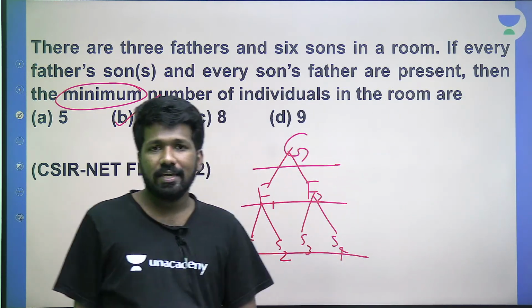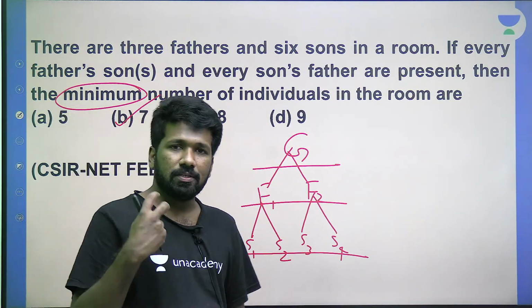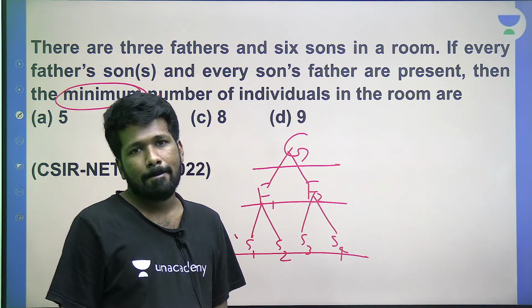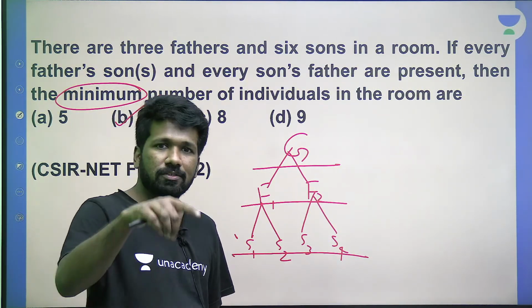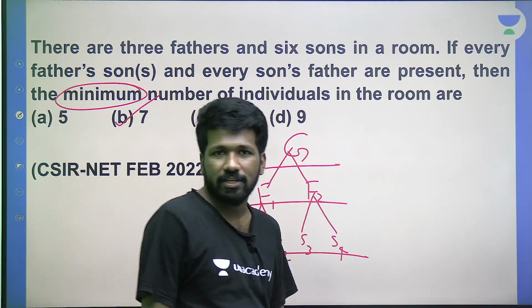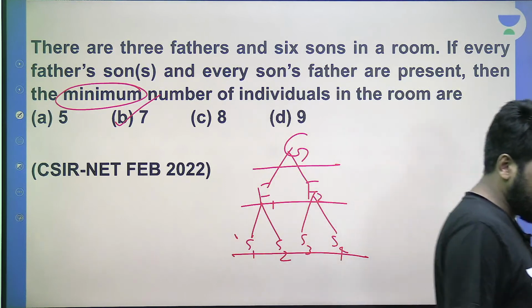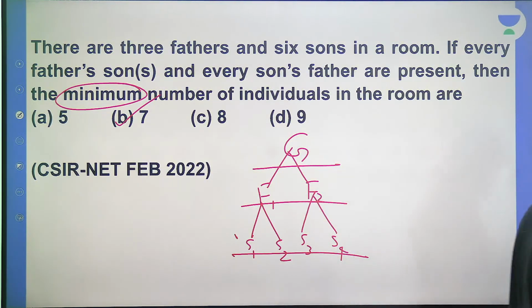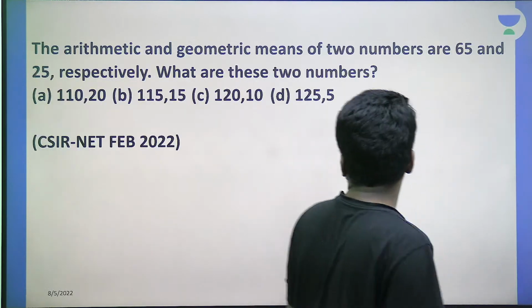Minimize करना है, इसलिए हम same persons को father और son consider कर सकते हैं. Because your father is father to you, but your father is son to your grandfather and grandmother. So he can assume 2 roles. So if that is clear, let's go to the next question.